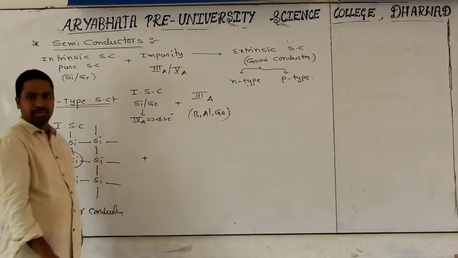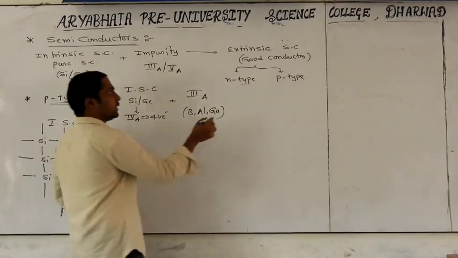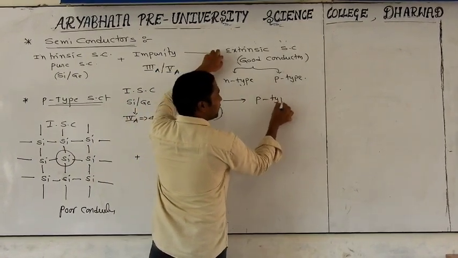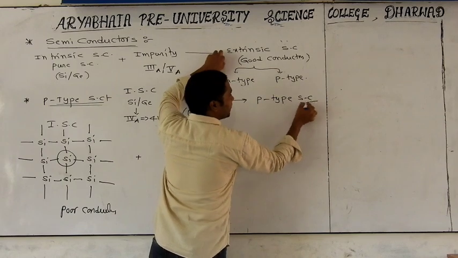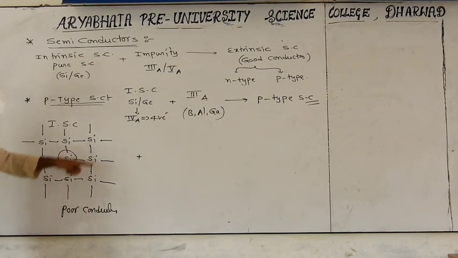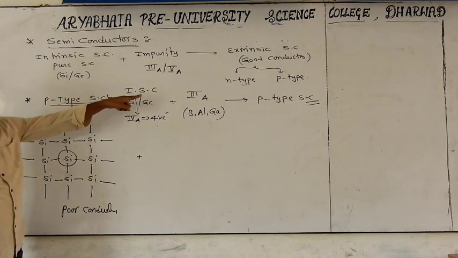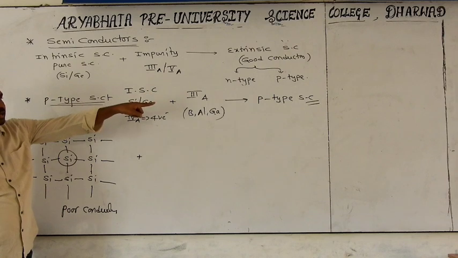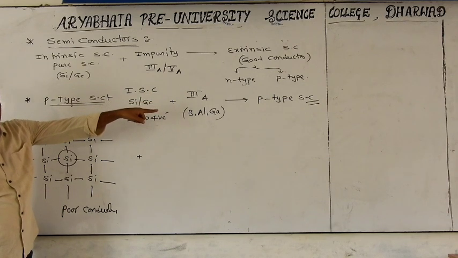We can add any one of them in the crystal, and then we get an extrinsic semiconductor, which we specially call a P-type semiconductor. So, to the intrinsic semiconductor we add the required quantity of a third group element, and the resulting semiconductor is called a P-type semiconductor.